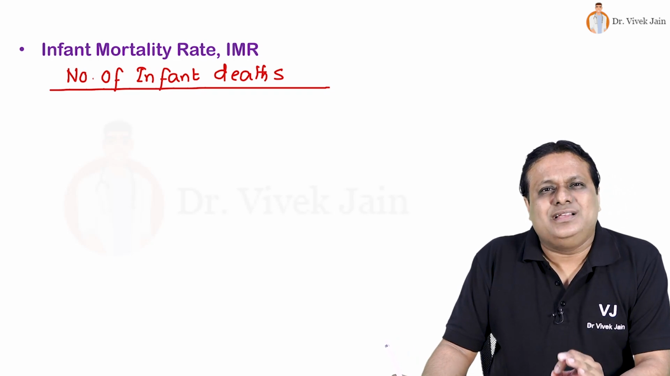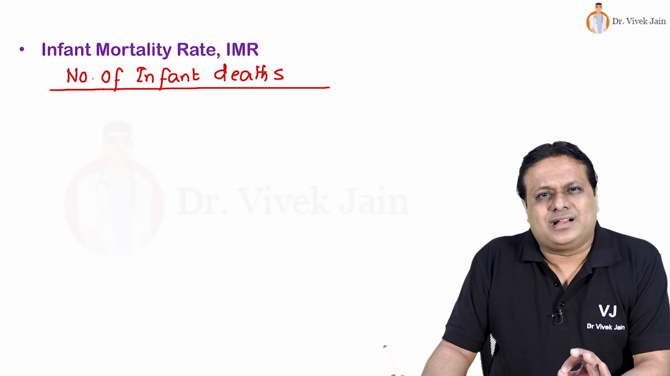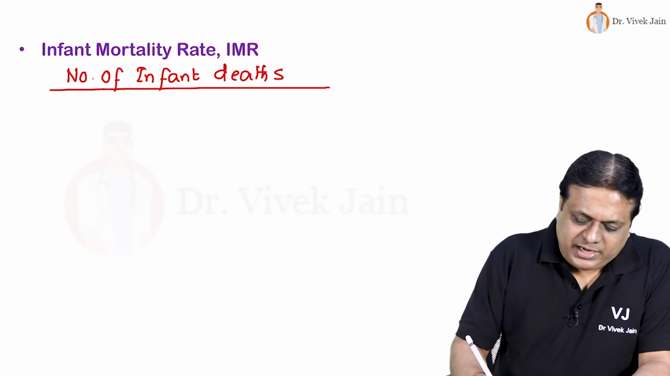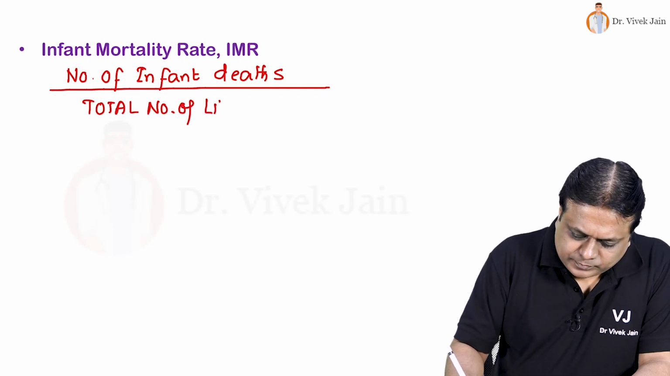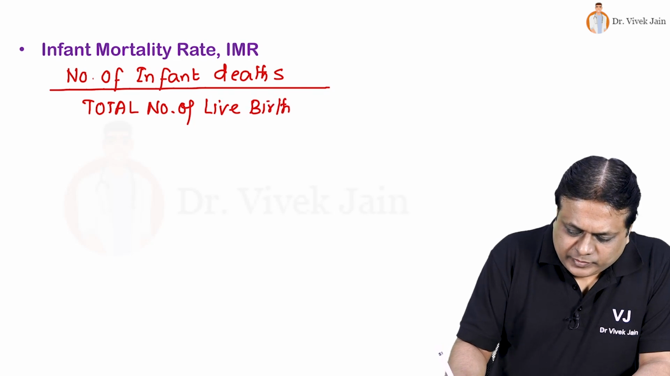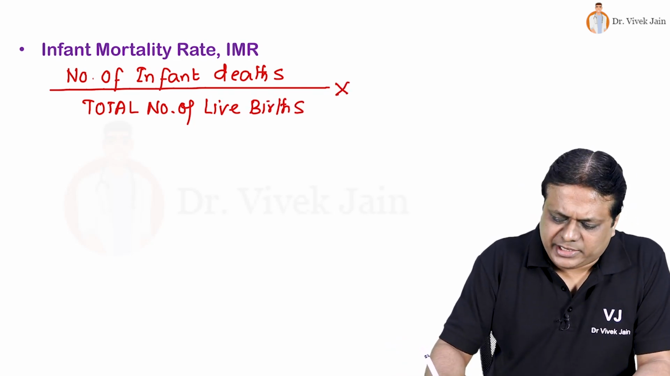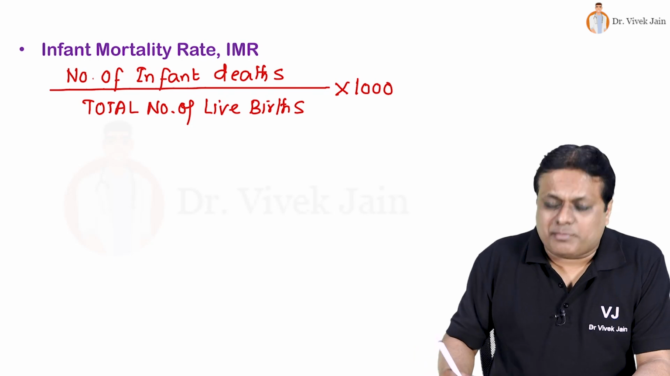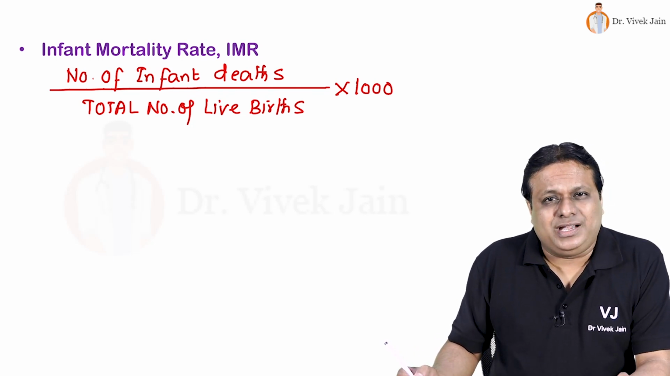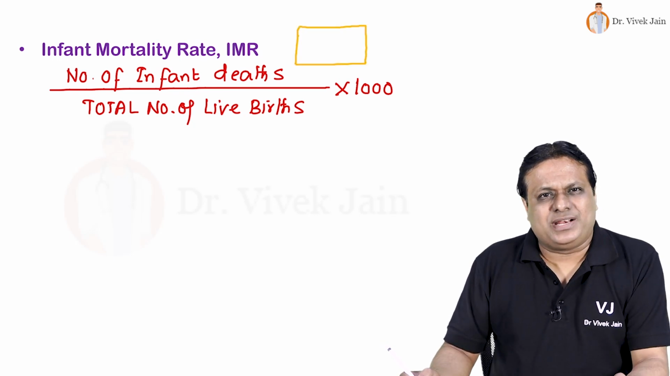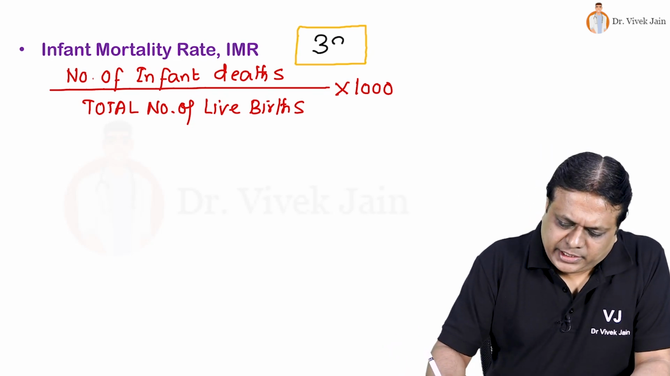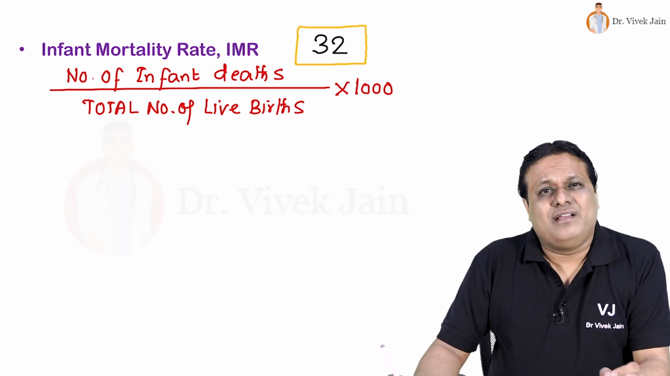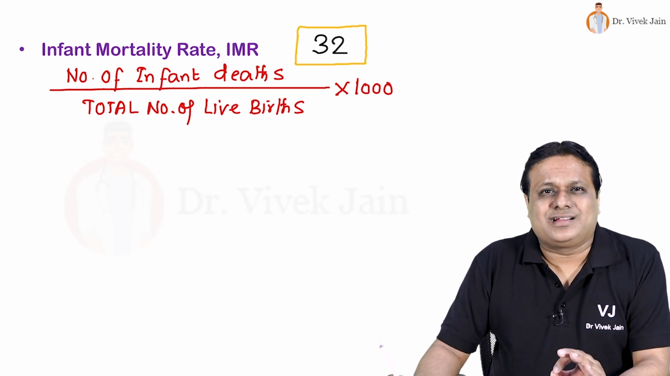So deaths among age less than 1 year in a country in a given year divided by total number of live births in that country that year, multiplier is 1000. Numerator is a part of denominator, multiplier is 1000, so infant mortality rate is a rate. According to latest Sample Registration System report of our country, IMR of India is currently 32 infant deaths per 1000 live births in our country in a year.